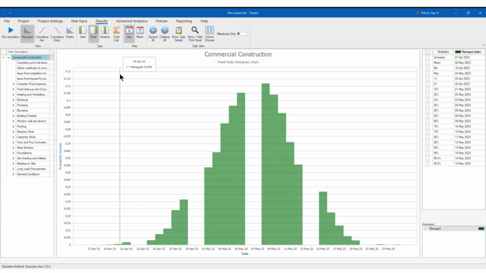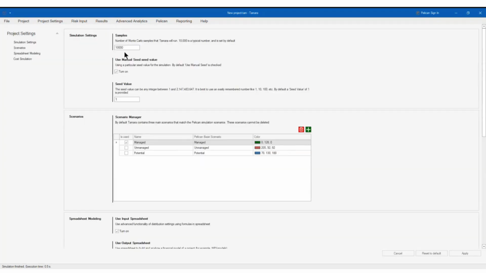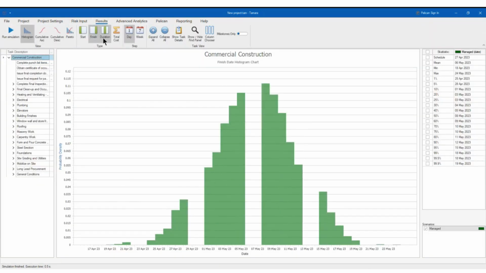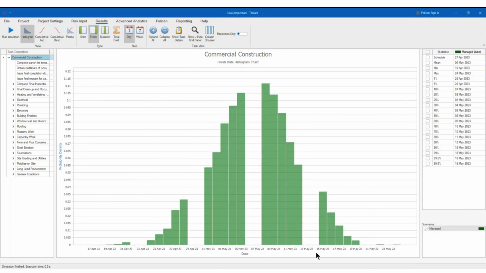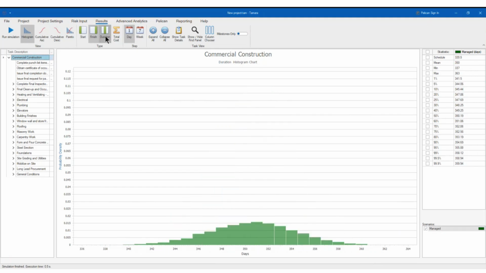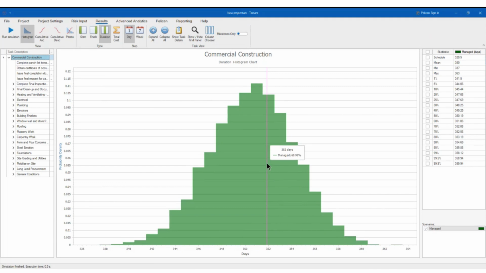In less than 10 minutes, you already have a finish date calculation with 1,000 iterations. Let's say that I want to change that to 10,000. I think I did 10,000, right? So I already ran 10,000. I can calculate the duration as well. You see, this is in dates. You see the x-axis in dates, or you have the duration here.